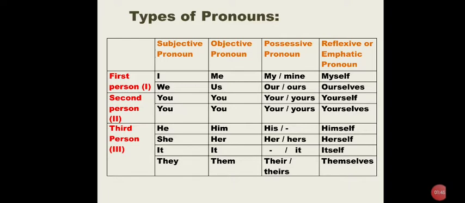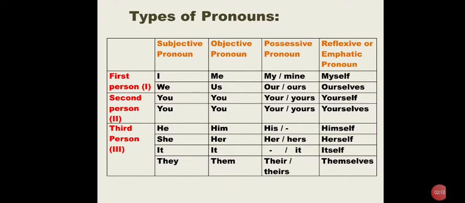Then objective pronouns. The subjective pronoun I changes into the objective pronoun me. I changes into me, we into us, you, you, he into him, she into her, it, they into them.